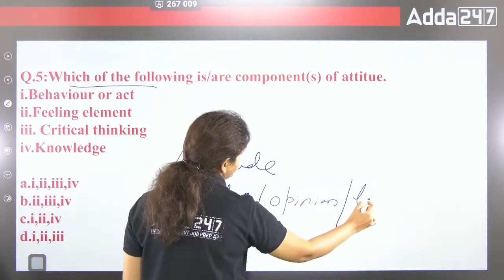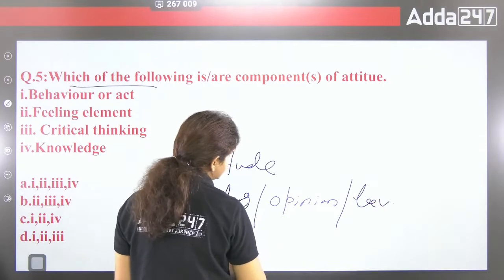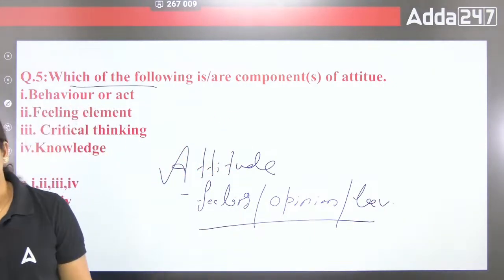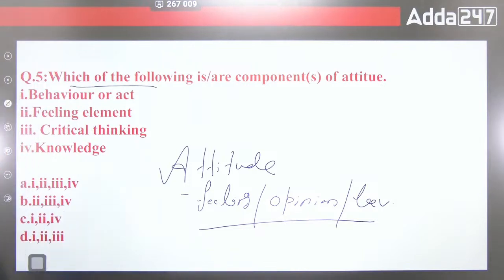That is your behavior towards anything, maybe towards something, maybe related to any political party, maybe related to any movie, related to any song. So that is the attitude, your feeling, opinion and behavior about something.